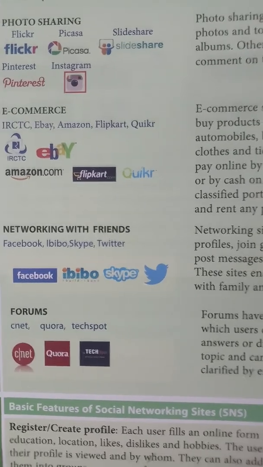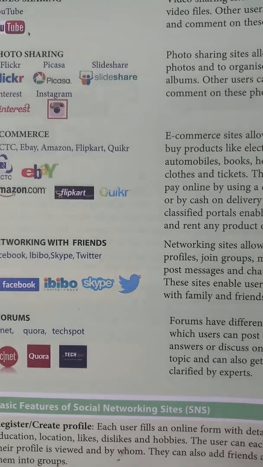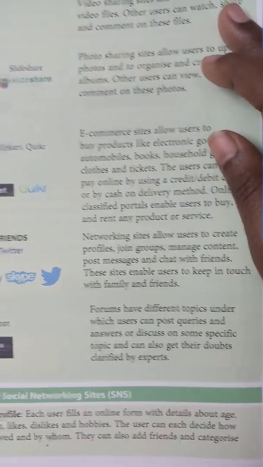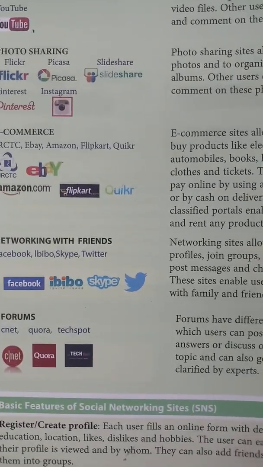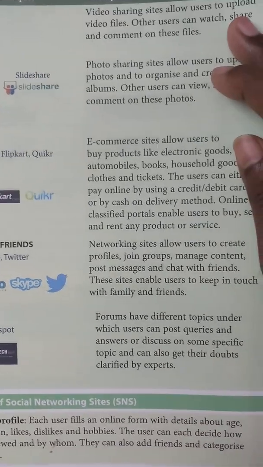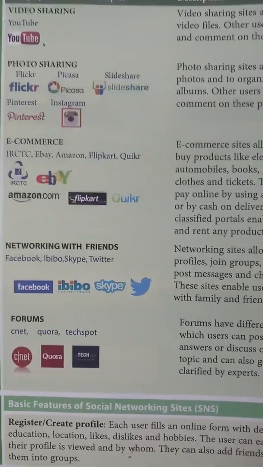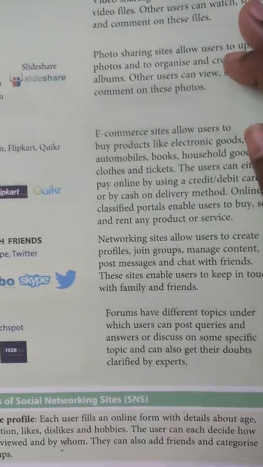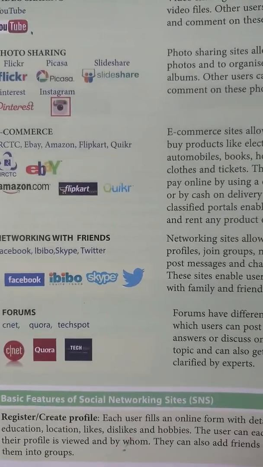Register or create profile. Each user fills an online form with the details about age, education, location, likes, dislikes, and hobbies. The user can decide how their profile is viewed and by whom. They can also add friends and categorize them into groups.